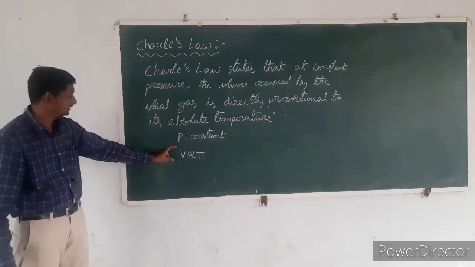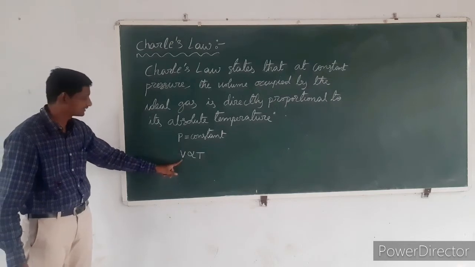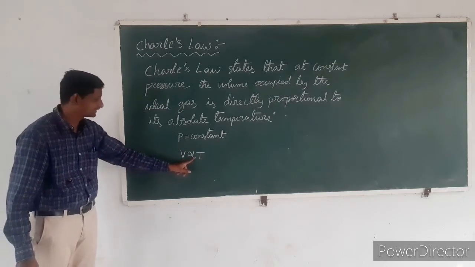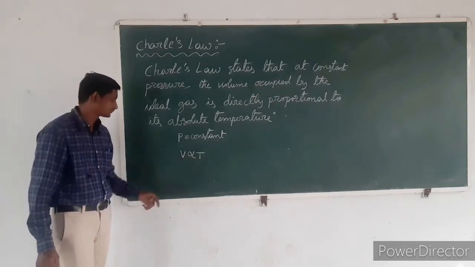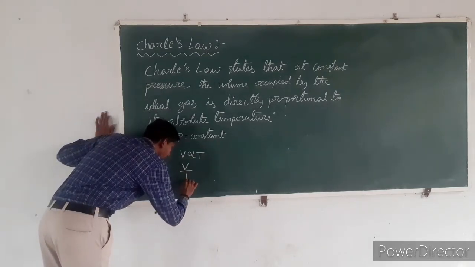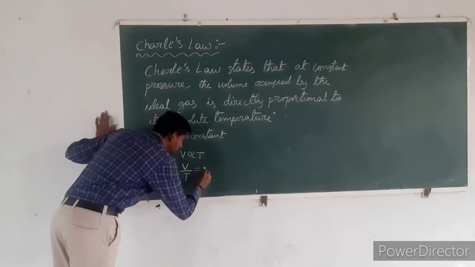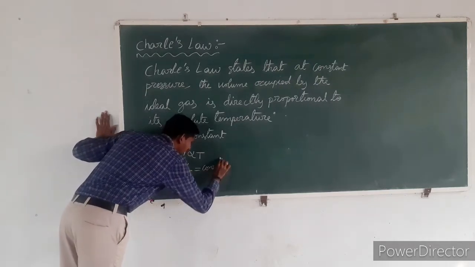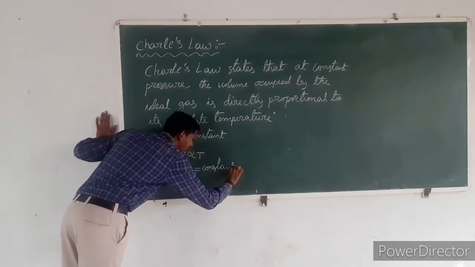So it is mathematically represented as V is directly proportional to T. It means V by T is always constant.